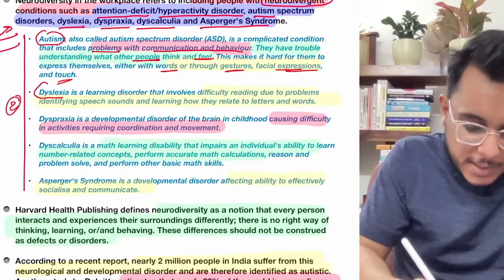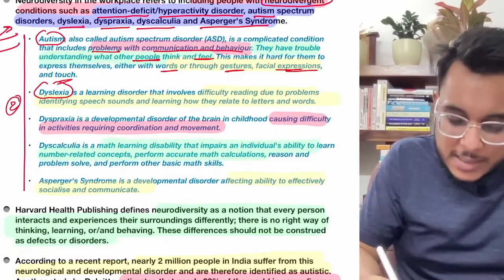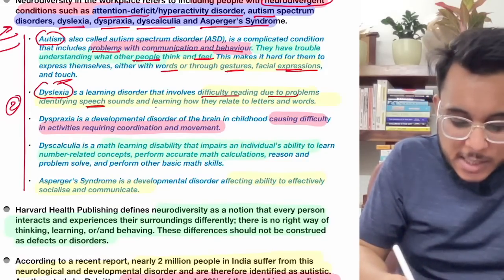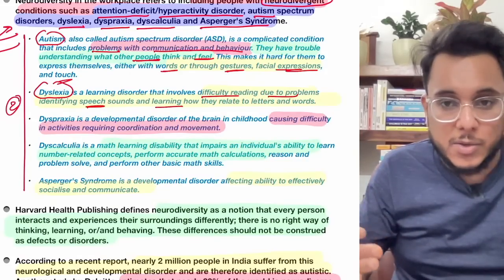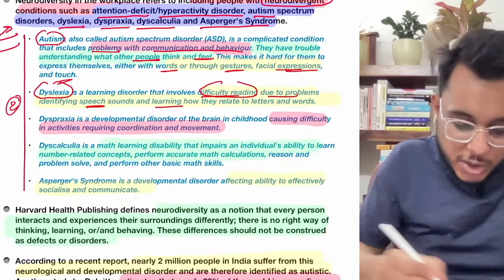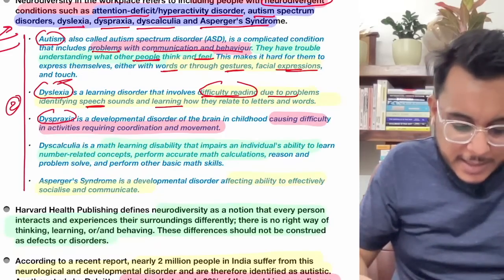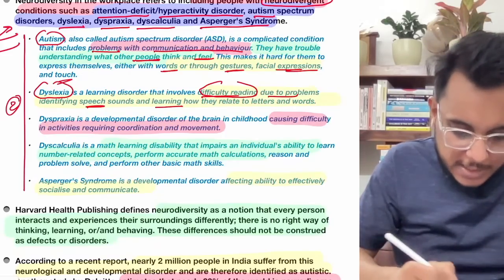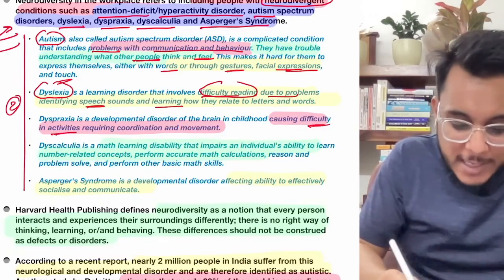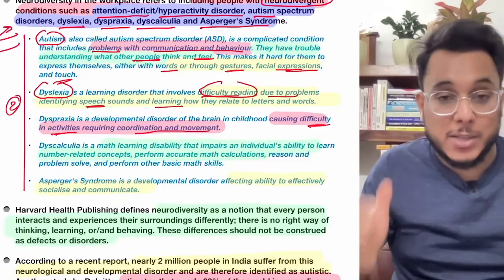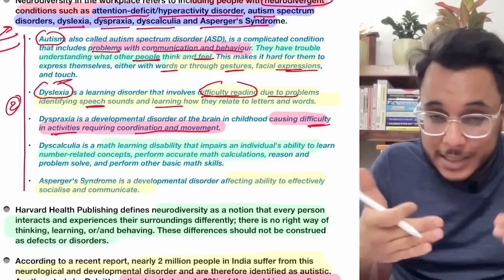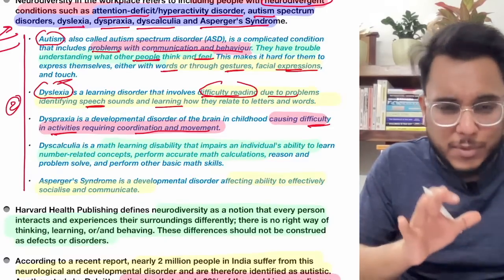Second, dyslexia. Now, dyslexia is a condition where there is a difficulty in reading. A person is not able to identify speech sounds, so it impacts learning. So dyslexia involves difficulty in reading because of poor identification. Then there is dyspraxia. Now, what's dyspraxia? Dyspraxia means that there is a difficulty in doing activities which require coordination and movement. So muscle-mind connection, coordination, in tasks where such coordination is needed, they find it difficult.